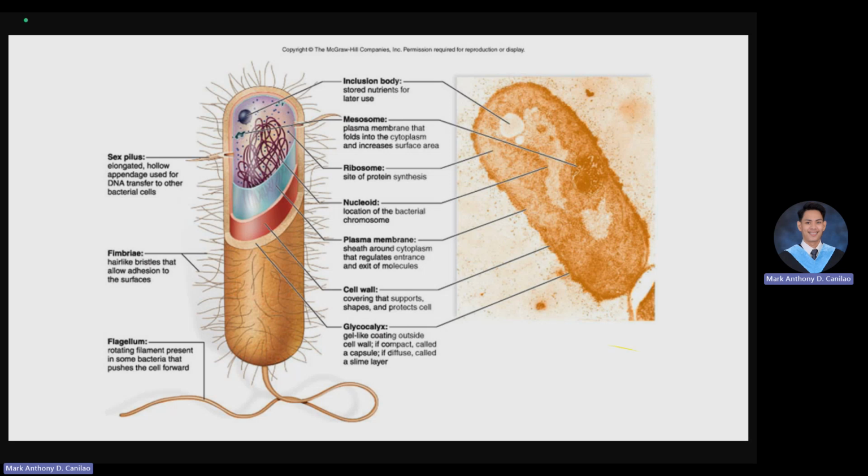We have anthrax as our example. They can live in an environment, for example, in soil. This is the common story about anthrax.